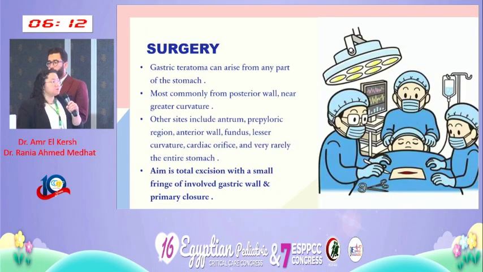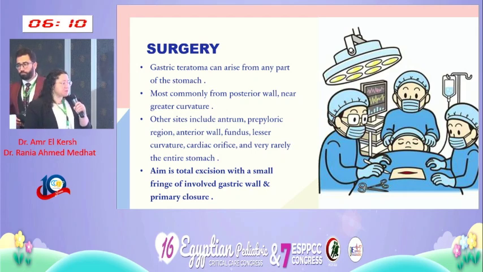So what do we do in the surgery? Our aim in surgery is total excision. We should also take a small part of the gastric wall and then close it primarily. We should know that gastric teratomas can arise anywhere from the stomach, but most commonly they arise from the posterior wall and from the greater curvature. But anywhere from the cardia, the entire stomach, antral, pyloric, it can arise from anywhere in the stomach.